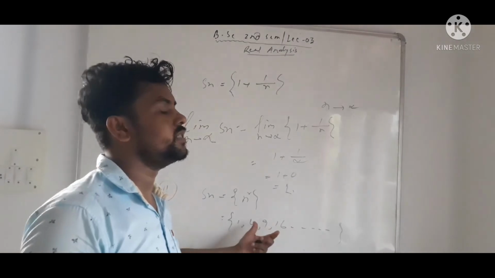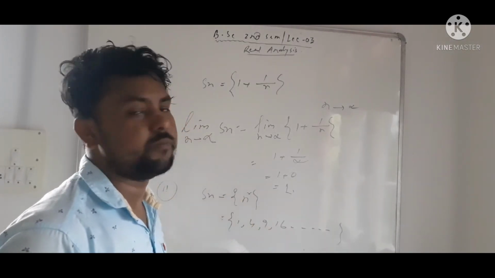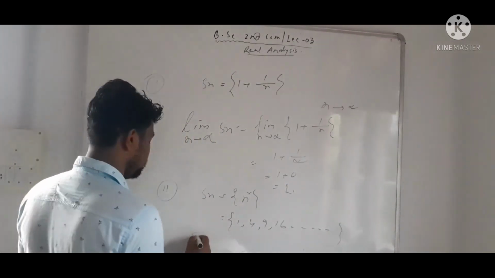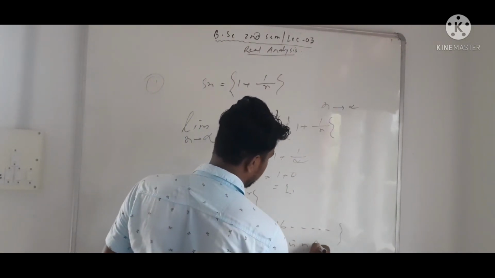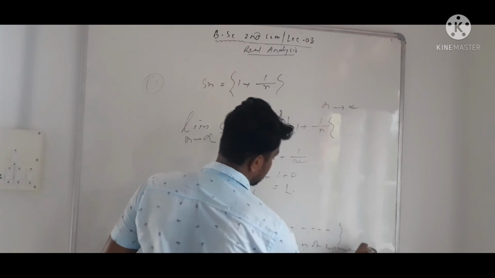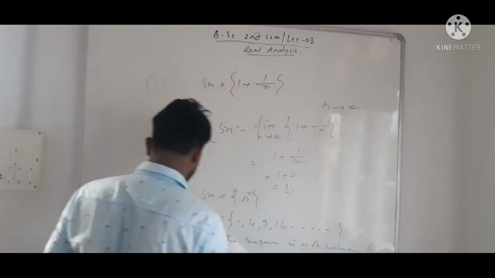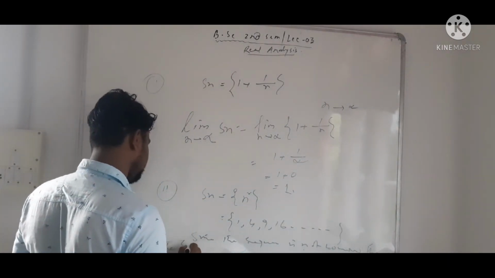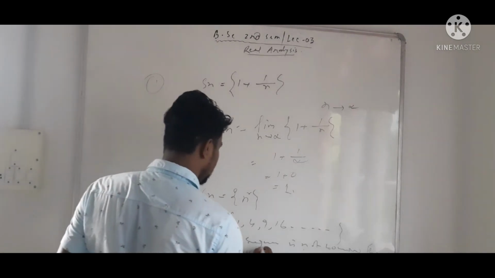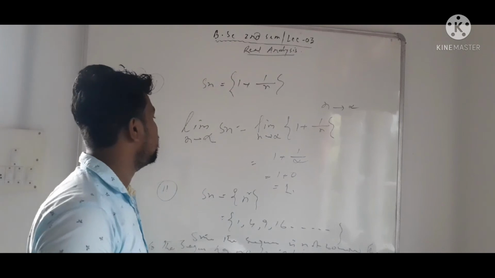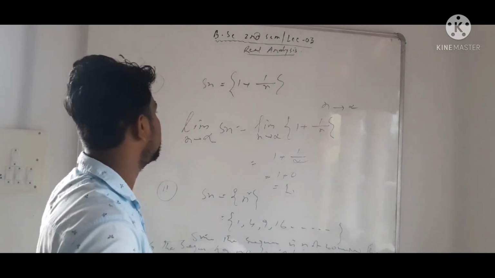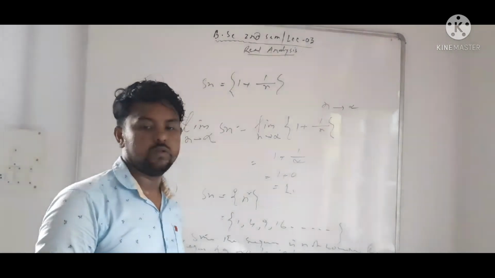Since the sequence is not bounded, we cannot find the limit of the sequence. So the sequence has no limit. So thank you.